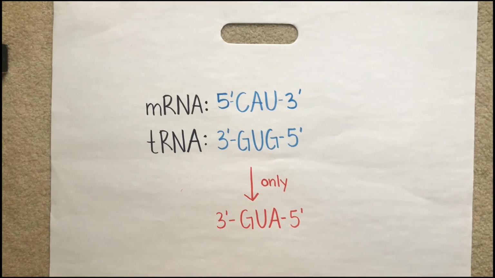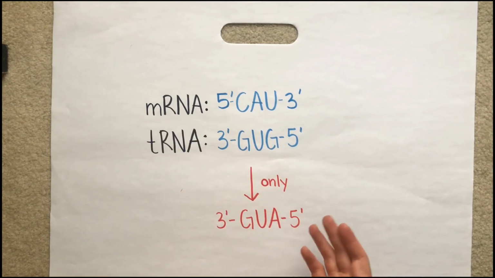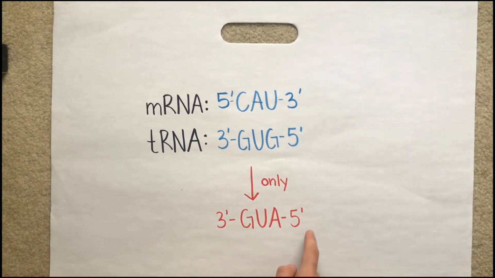In a normal cell, if the mRNA base pair read CAU 5' to 3', then the anticodon it could base pair with could read GUG. However, with the hypothetical alteration that would prevent guanine and the tRNA from being able to base pair with uracil, this pairing could no longer occur. The only tRNA anticodon that would be able to pair with the CAU codon would be the GUA anticodon.